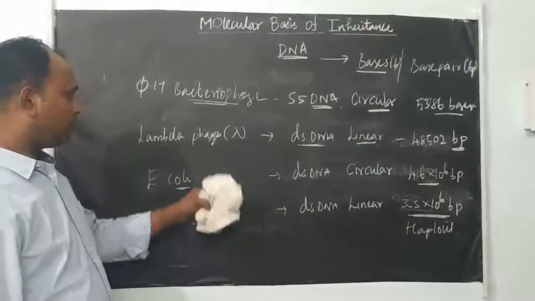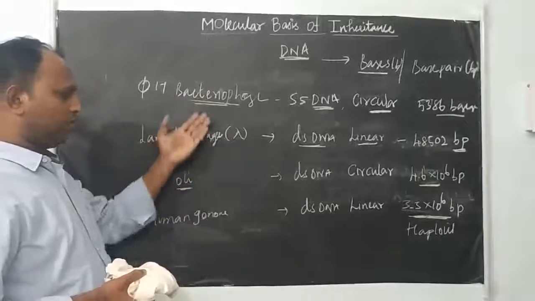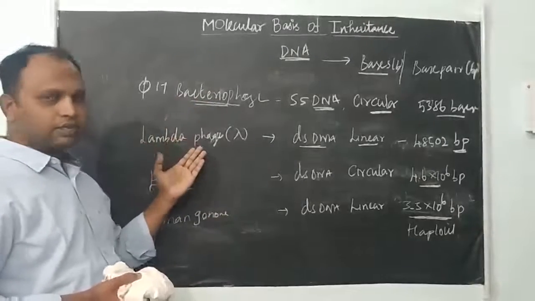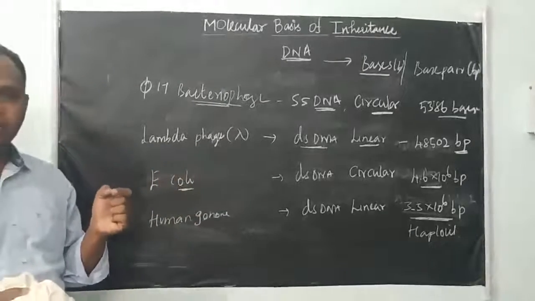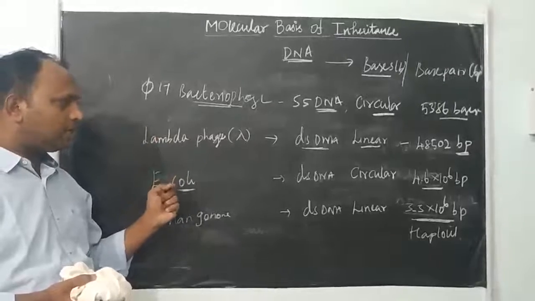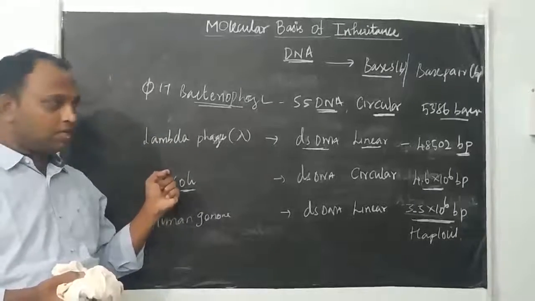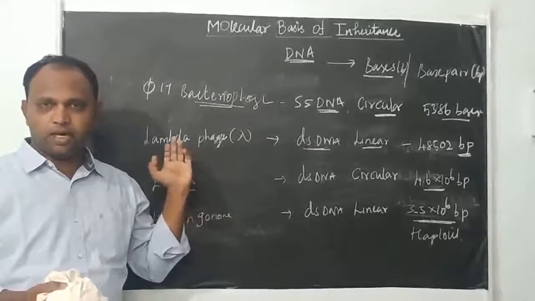So these are some organisms we have seen. All these organisms have DNA as their genetic material. Only some viruses have RNA. DNA may be double stranded or single stranded, and it may be a linear molecule or a circular molecule.